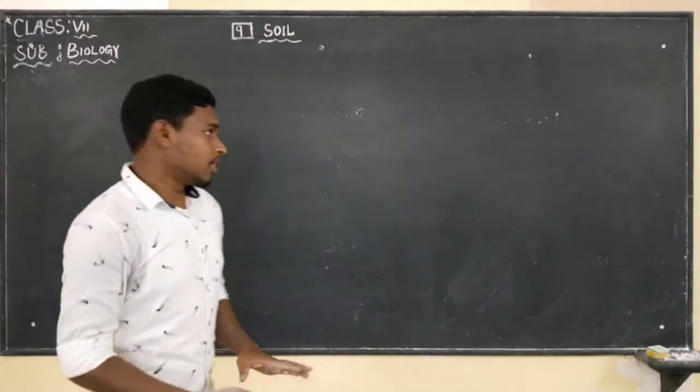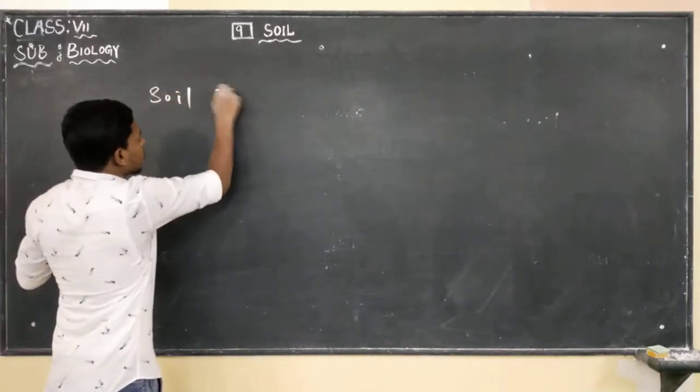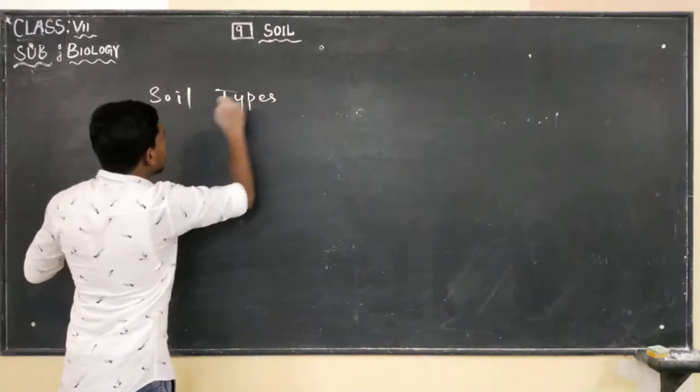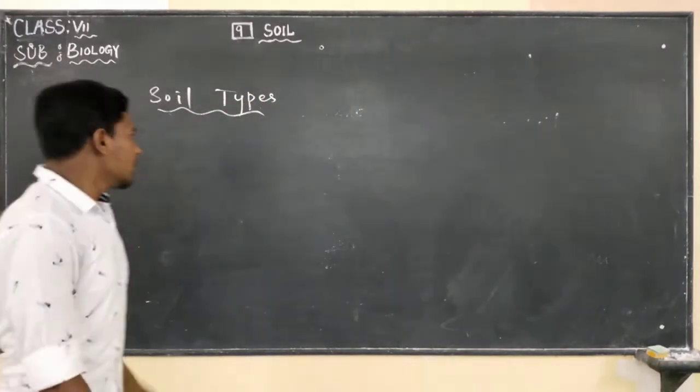Now we will see our soil types. Generally we find three types of soil.